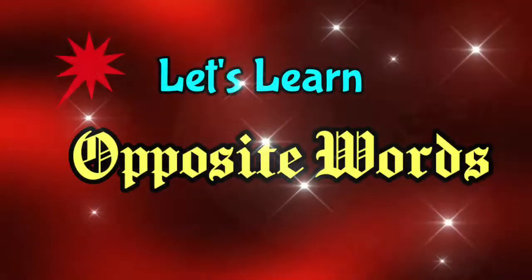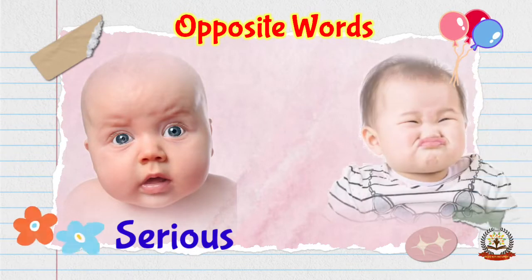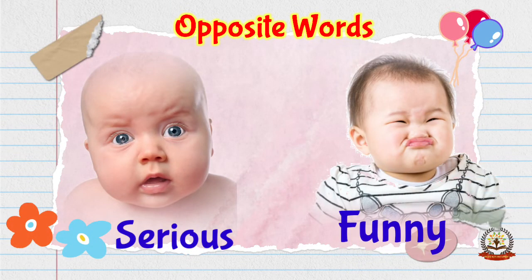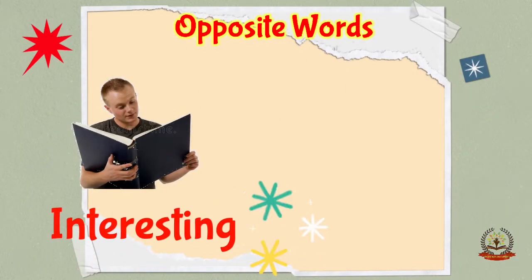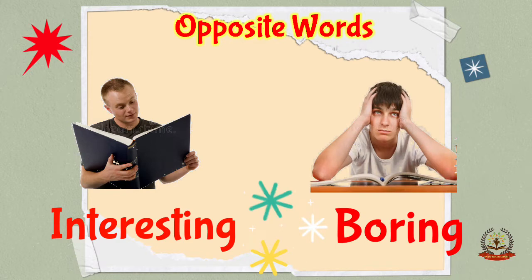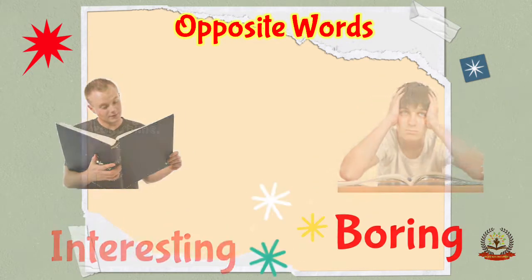Let's learn opposite words. Are you ready? Okay, let's begin. Serious, funny. Opposite of serious is funny. Interesting, boring. Opposite of interesting is boring.